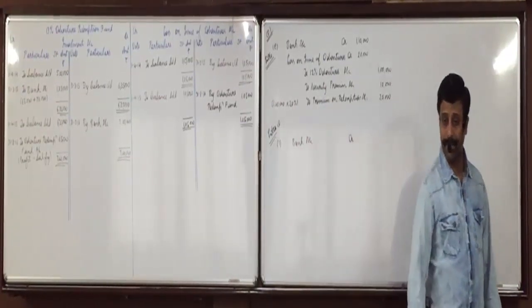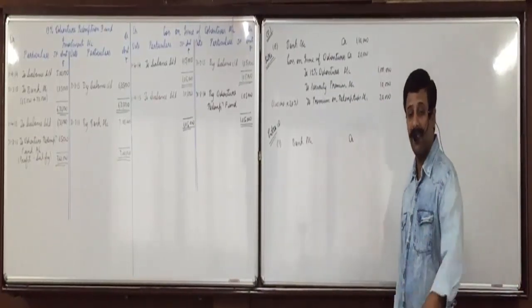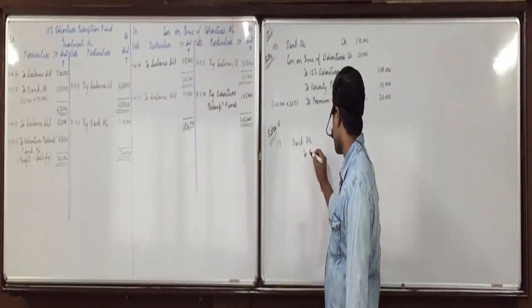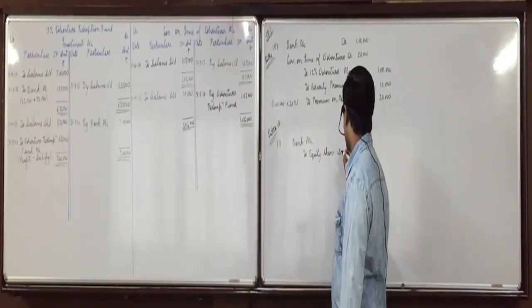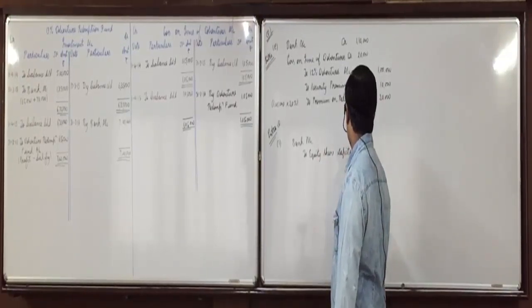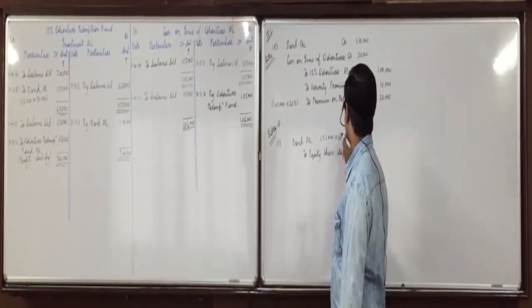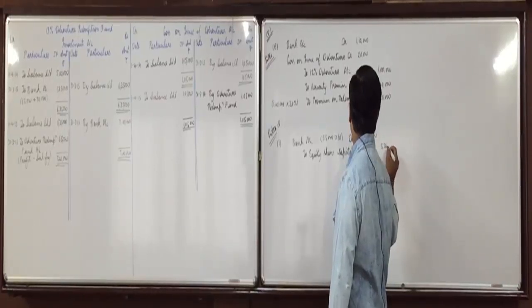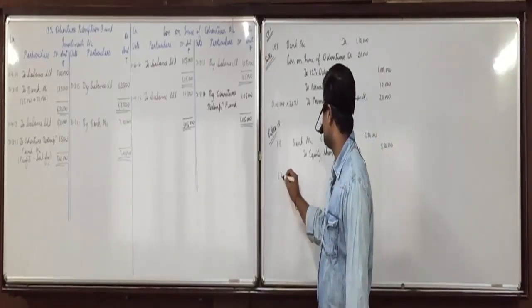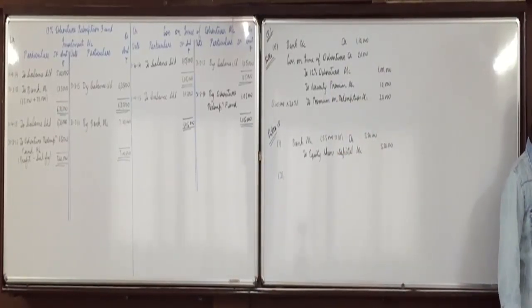For issue of shares, bank account debit. Now they are issued at par. So bank account debit directly to equity share capital account, 55,000 into 10, 5 lakh 50,000, write it down. Bank account debit to equity share capital account, 55,000 into 10, 5 lakh 50,000. Understood that?